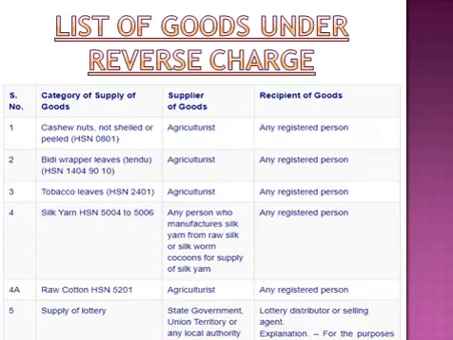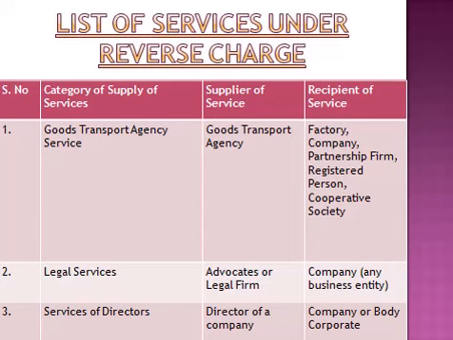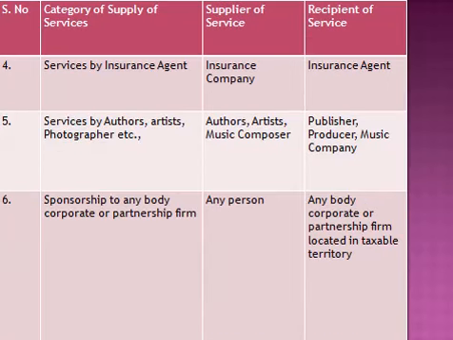So, whenever any cashew nuts are supplied which are not shelled or peeled, and the supplier is an agriculturist and the recipient is any registered person, then the registered person is liable to pay the taxes. There are a few examples, such as goods transport agency, legal services or services of a director. In all these cases, the service provider is not liable to pay the taxes. The person who is liable to pay taxes is the service receiver. So, please go through this list, and in case you have any query, do write in the comment